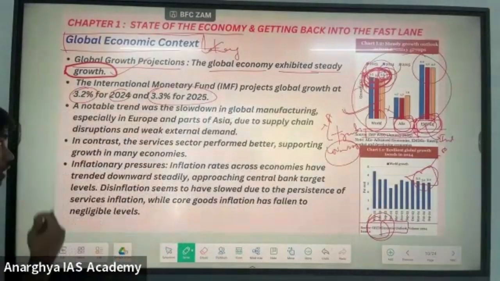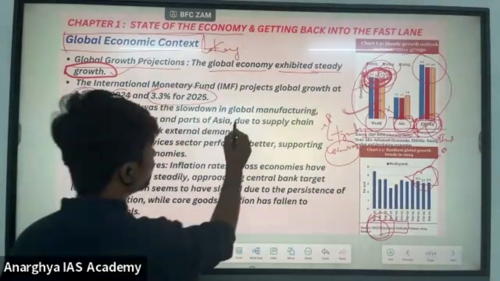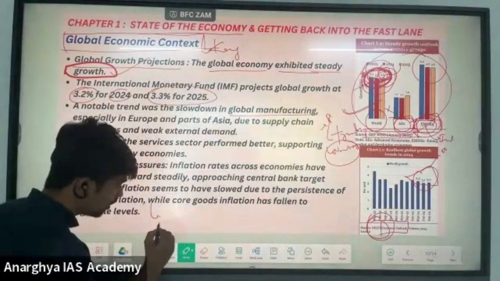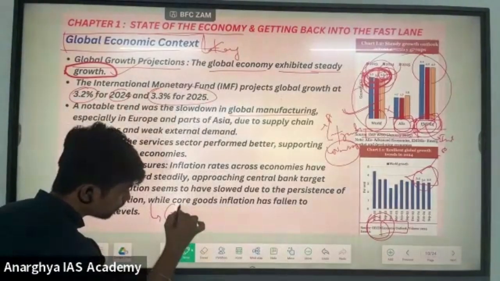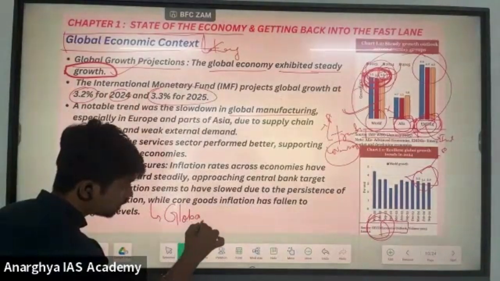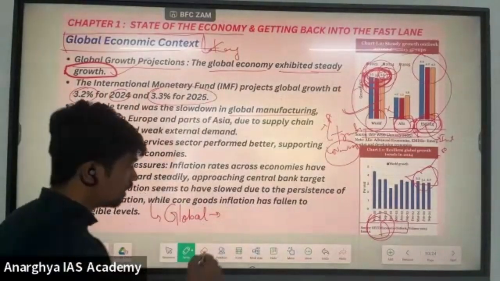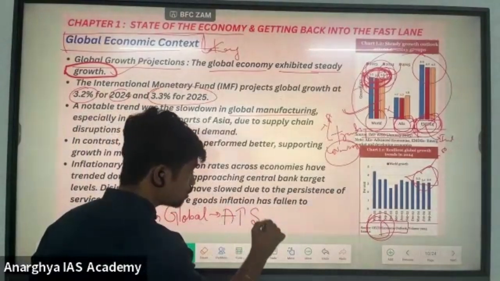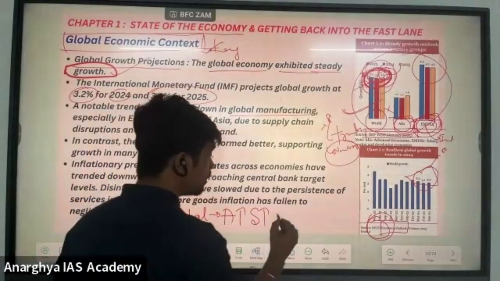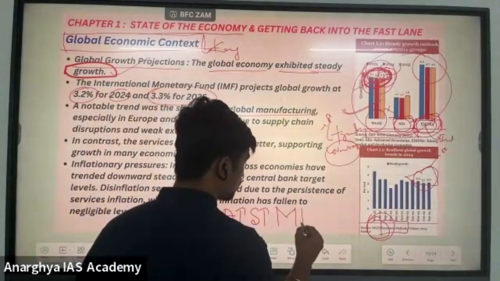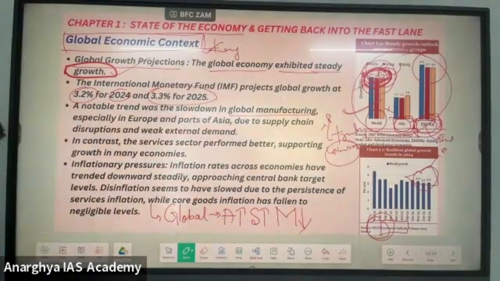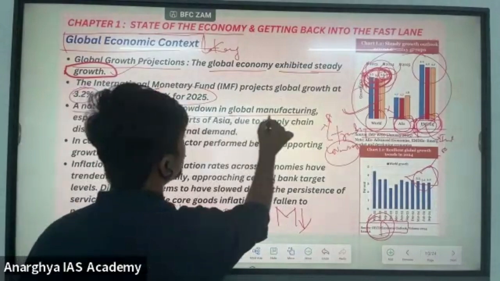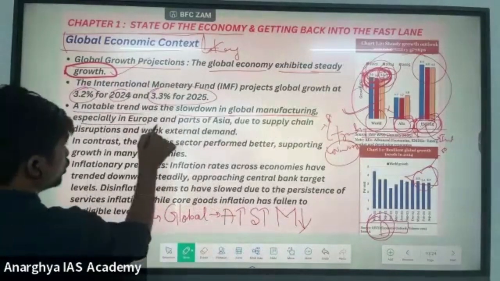A notable trend was the slowdown in global manufacturing. The economic survey is saying that at the global level, agriculture has improved, services have also improved, but the manufacturing sector faces a slowdown. A notable trend was the slowdown in global manufacturing, especially in Europe and parts of Asia.